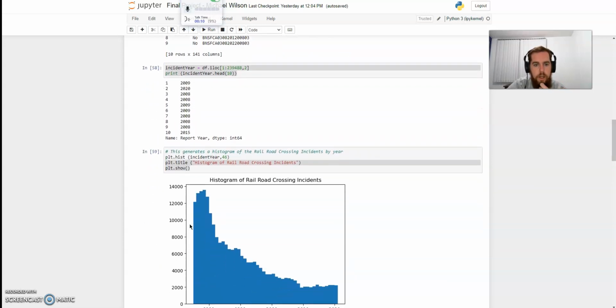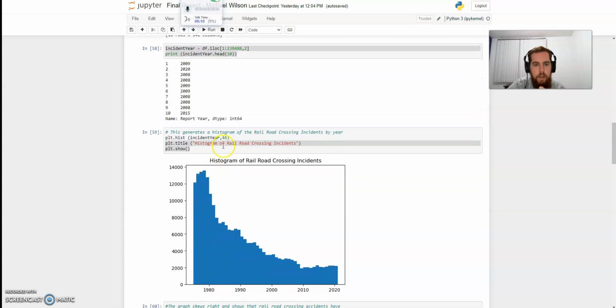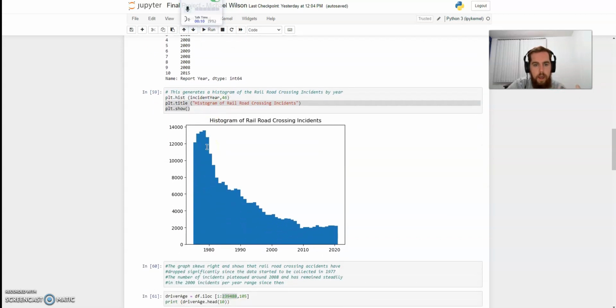Then I generated a histogram of railroad crossing incidents by year, starting in 1975 and going to 2021. This graph skews right, and it shows that railroad crossing accidents have dropped significantly since the data started to be collected in 1975.